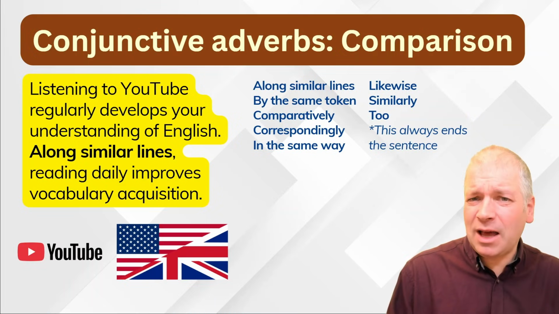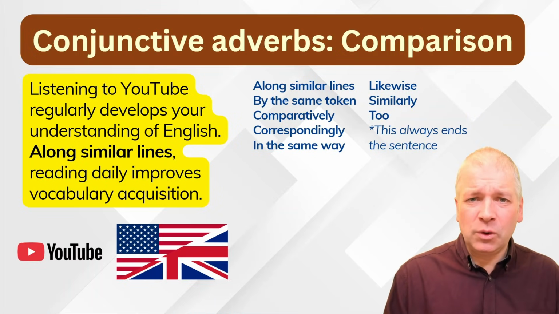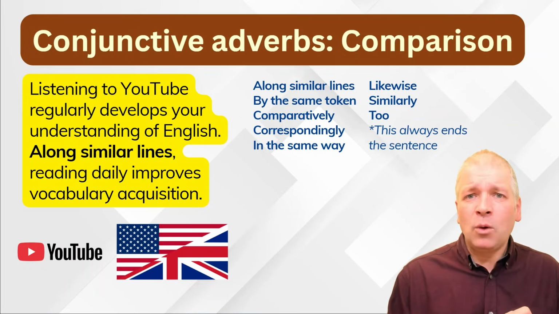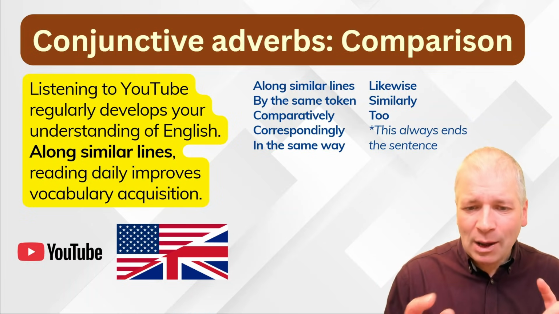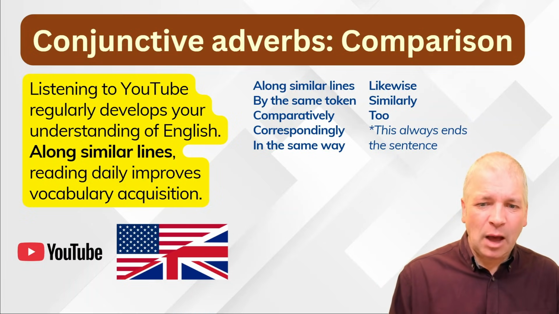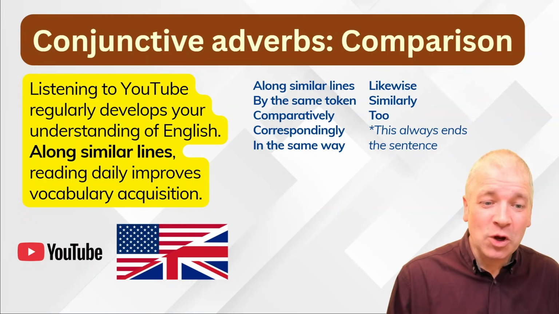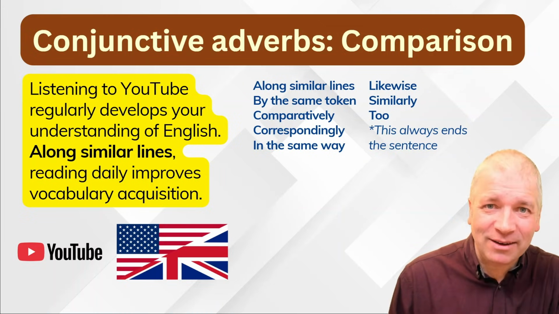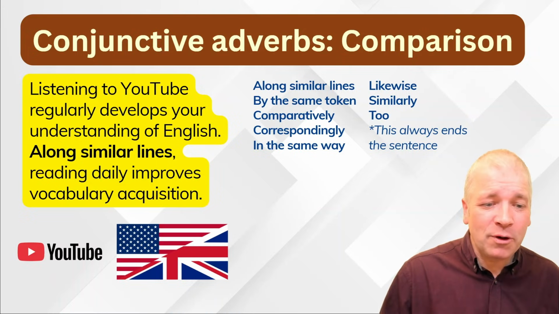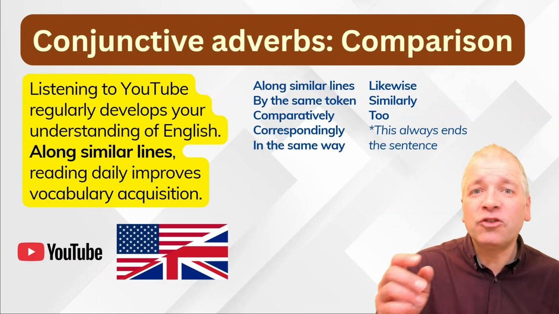Comparatively and correspondingly are more neutral. Too shows something similar, which is also an addition. Now notice that too needs to come at the end. I couldn't say: listening to YouTube regularly develops your understanding of English. Too, reading daily improves vocabulary acquisition. It had to come at the end. It had to be: reading daily improves vocabulary acquisition too.